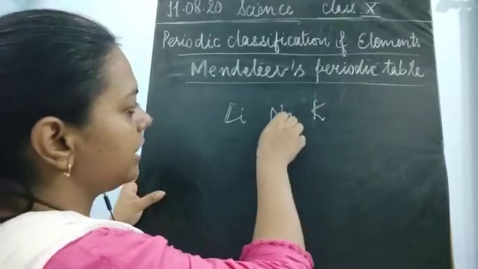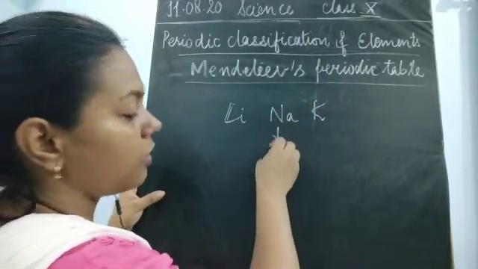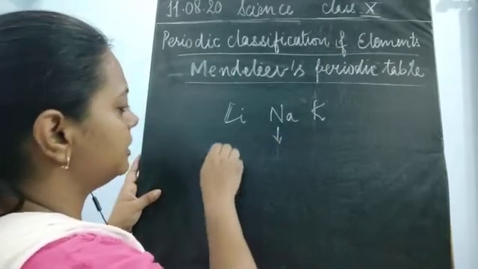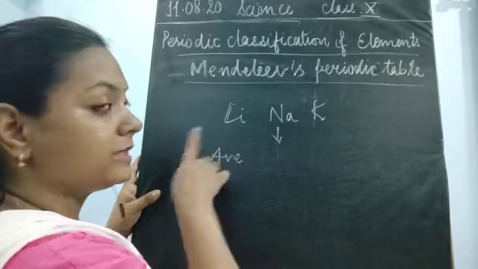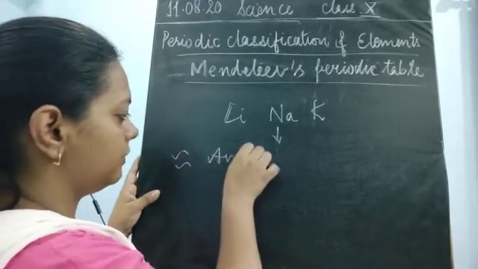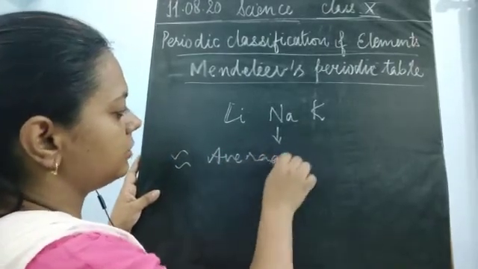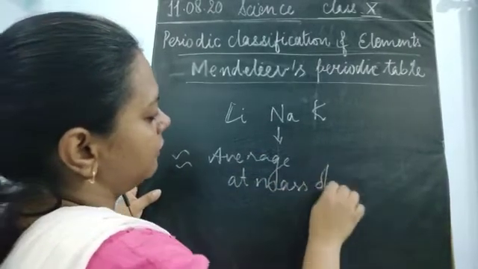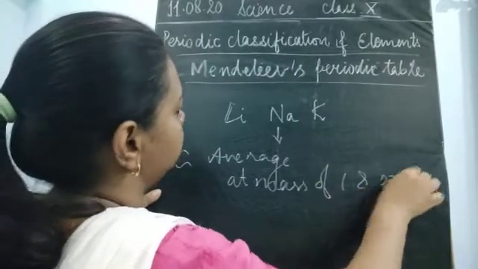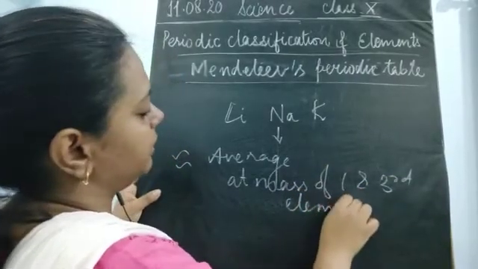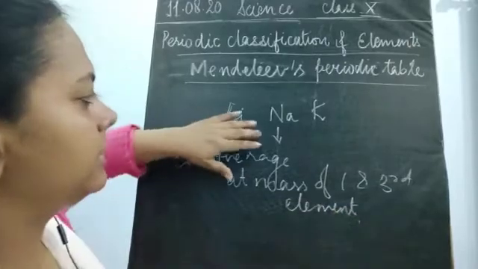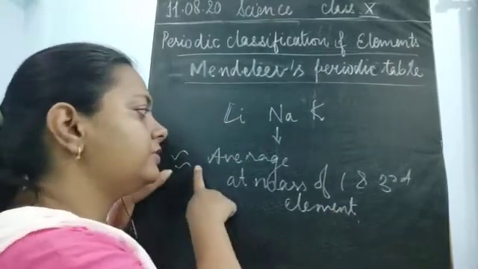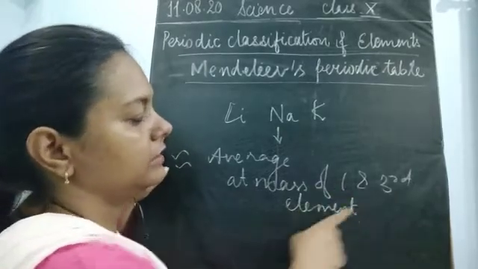The atomic mass of sodium, which is present in the middle, would be approximately the average of the atomic masses of the first and the third element.